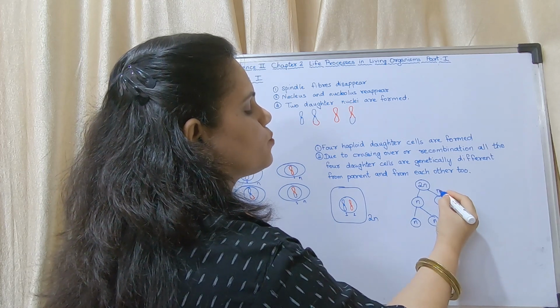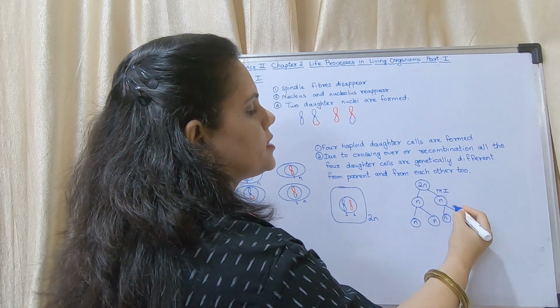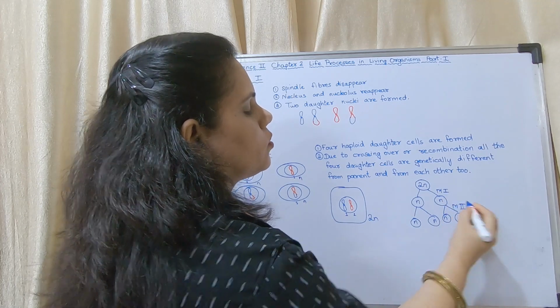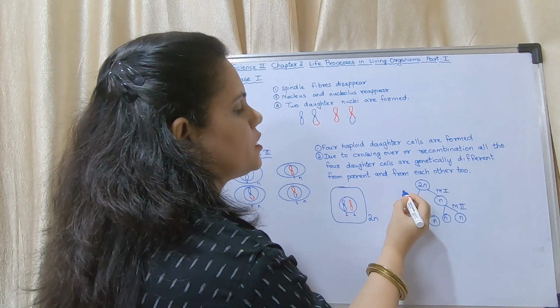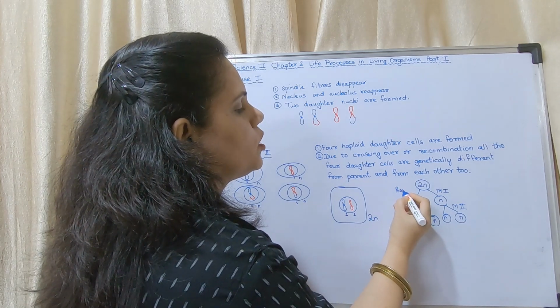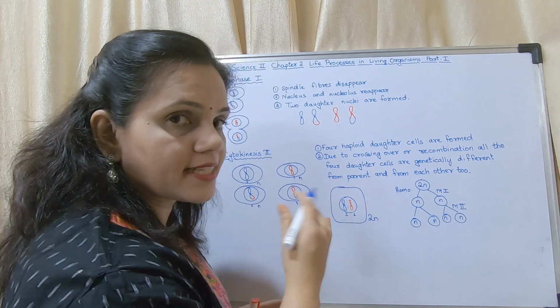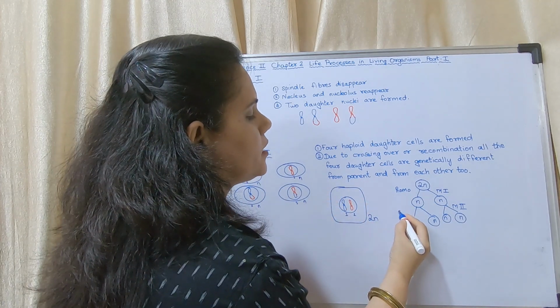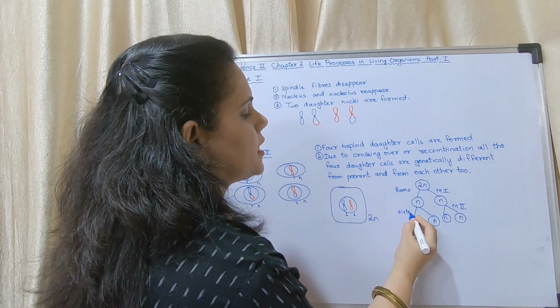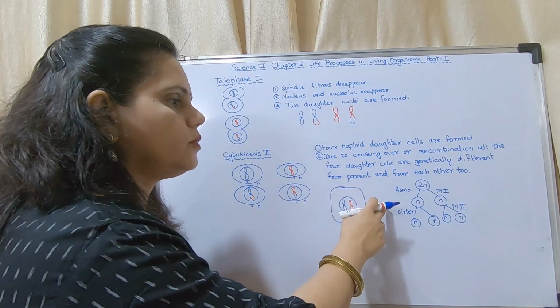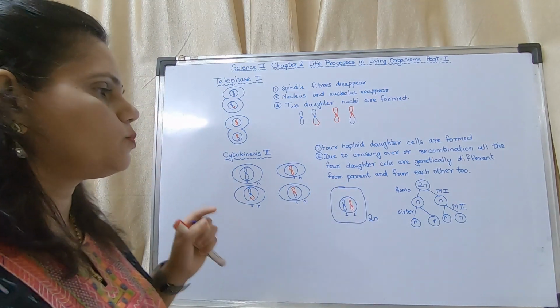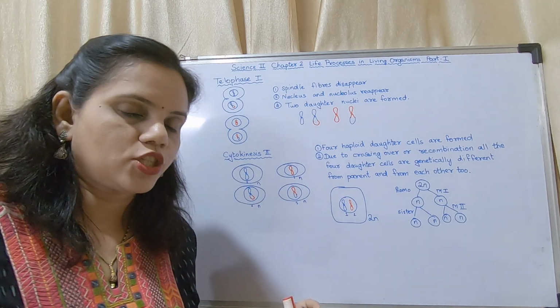Okay, this is meiosis 1, this is meiosis 2. During this stage, the homologous chromosomes, the friends, are getting separated, and during the second stage, the sister chromatids are getting separated. I had told you earlier. So this is meiosis. Hope you have understood it clearly.